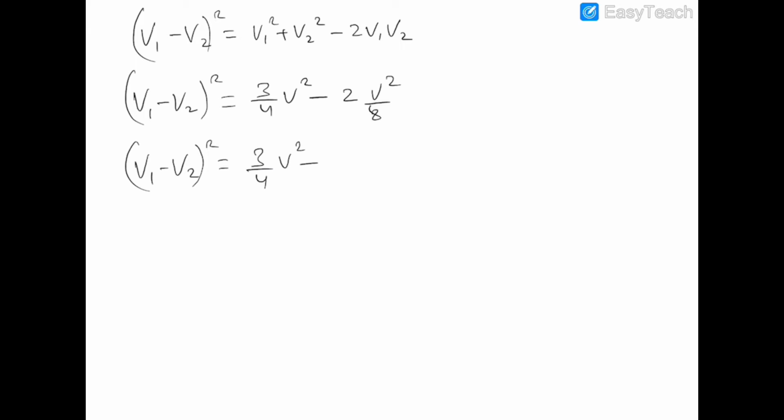v square minus v square by 4. So this is equal to v square by 2, and hence v1 minus v2 is equal to v by root 2.